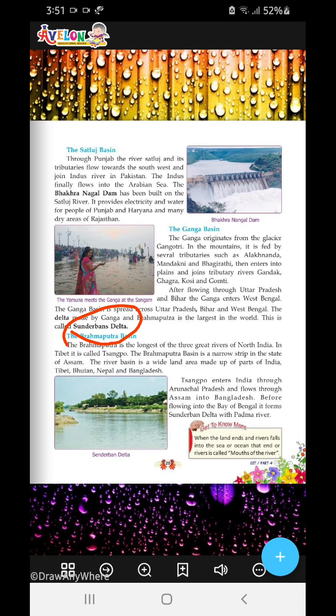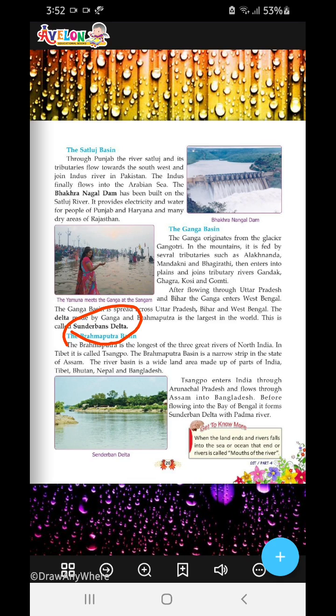You must be thinking that in Delhi also we have the Ganga, but no, in Delhi we do not have the Ganga, sadly, because we have the Yamuna over there. Not Ganga, Yamuna. And in Uttarakhand you have the Ganga, but that's the Pahadi Ganga, so we don't consider it.